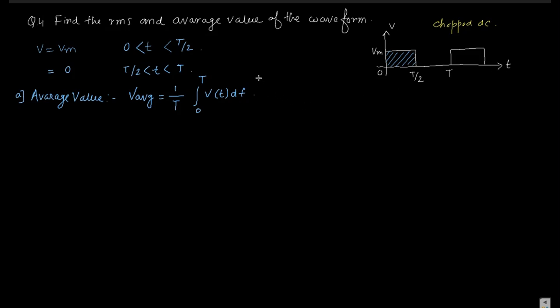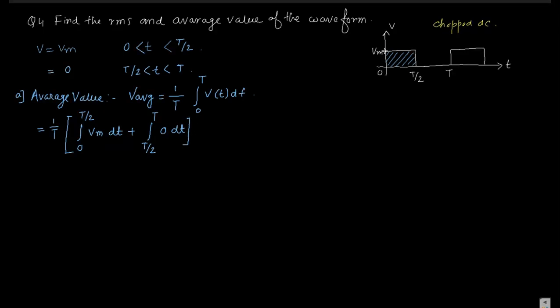So it becomes 1 by T times the integration from 0 to T by 2 of Vm dt, plus T by 2 to T of 0 dt.